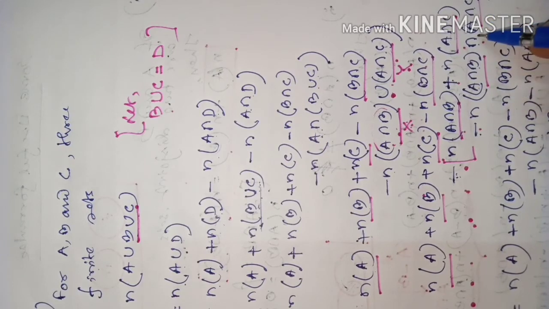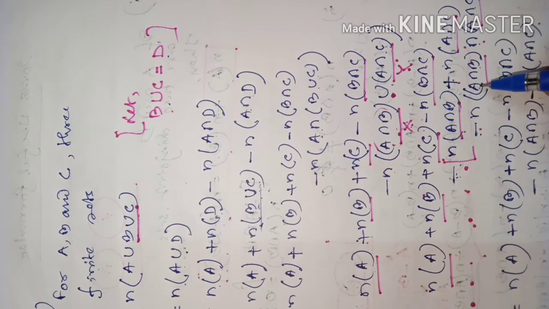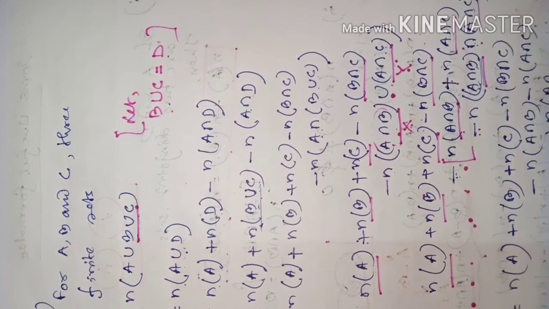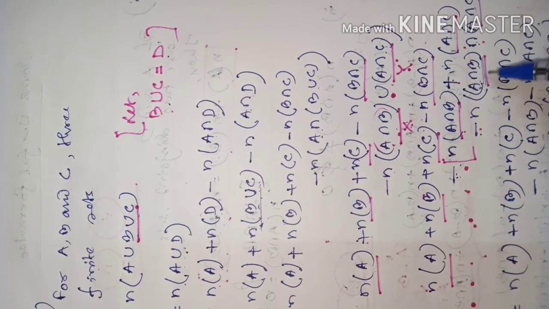Here A is twice, no need of writing twice, because taking intersection with B, again taking the intersection of this one with this one, that means A is distributed over intersection. So intersection is distributive over intersection also. Then we can take this A as once only, like this: A intersection B intersection C. Why write twice? So this is the ultimate one.